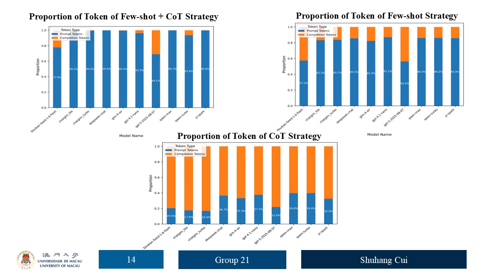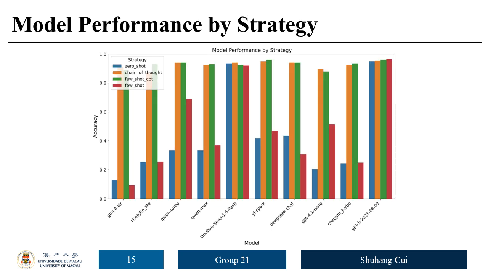Here you can see the bar charts showing the ratio of prompt tokens to completion tokens under different prompting strategies. It's important to note that the prompt tokens in each figure are equal, which means the content sent to the model is consistent. And a larger yellow proportion means the model generates more response. As you can see in the comparison graph, the chain-of-thought methods present a positive contribution to increase the final accuracy for all models, while the few-shot methods had limited contributions.